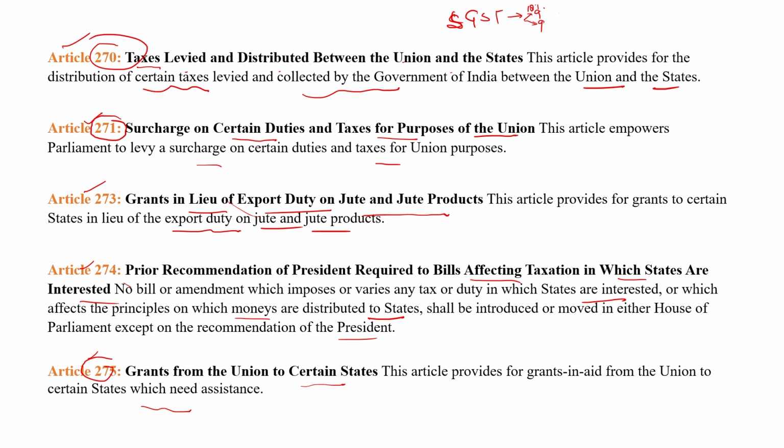and which department will collect the tax. 271: surcharge on certain duties and taxes for the purpose of the union. 273 provides grants on the export duty on jute and jute products. 274: the president's recommendation is required if there is a bill affecting taxation in which states are interested. And 275: the union government provides grants to certain special states which need assistance.